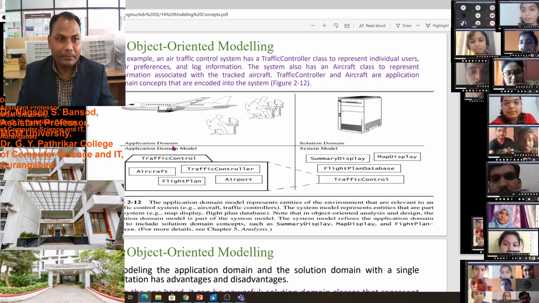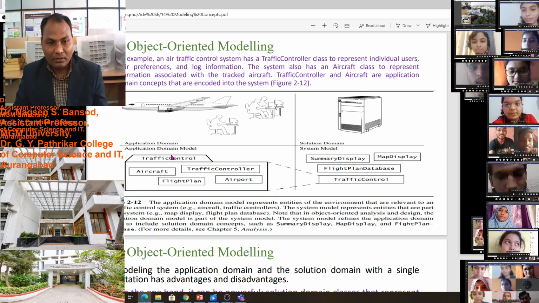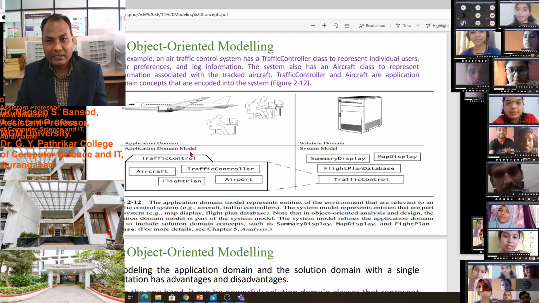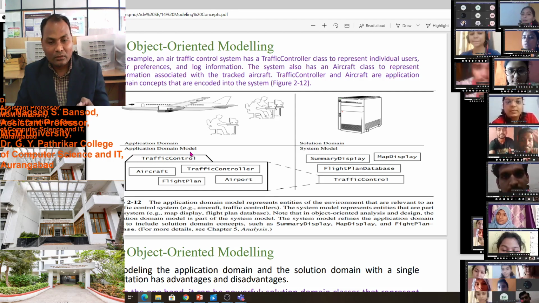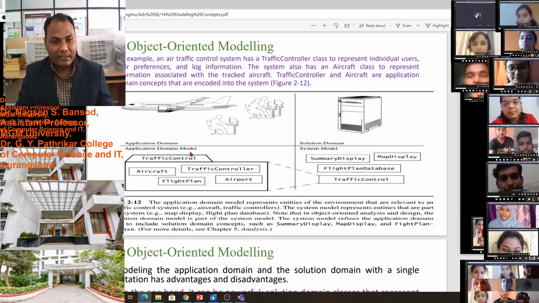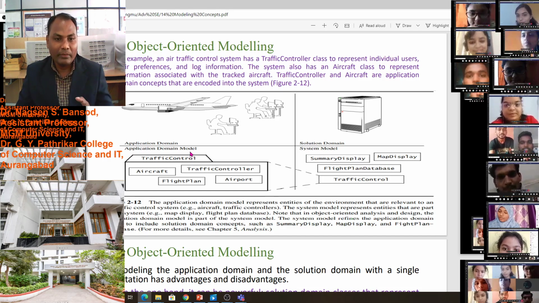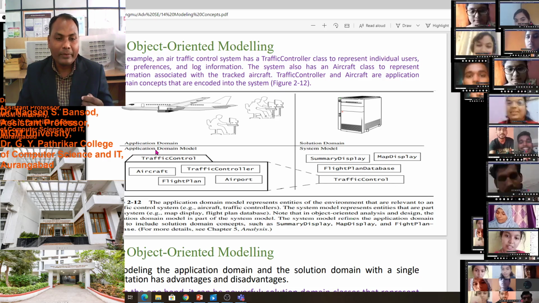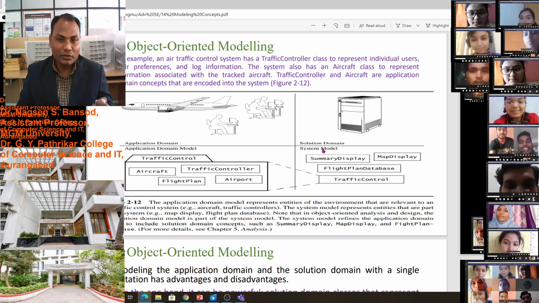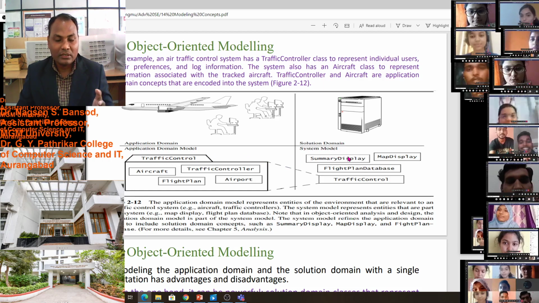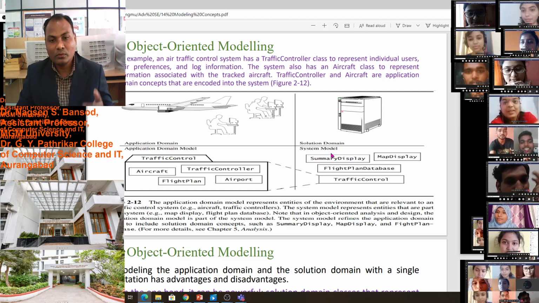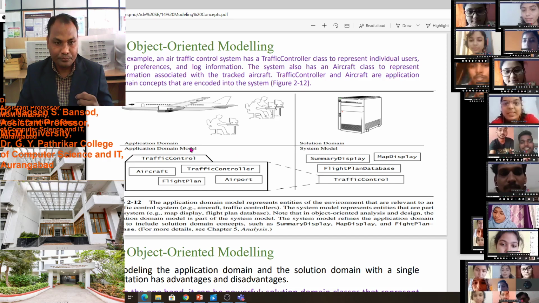For understanding purposes, this is difficult. Suppose in requirement elicitation we went to the airport or the expert. At that time it was difficult for us to implement this model because the application domain is always difficult. Once you provide the solution to that system, it will be easy for us as well as the client to understand and use that technology.